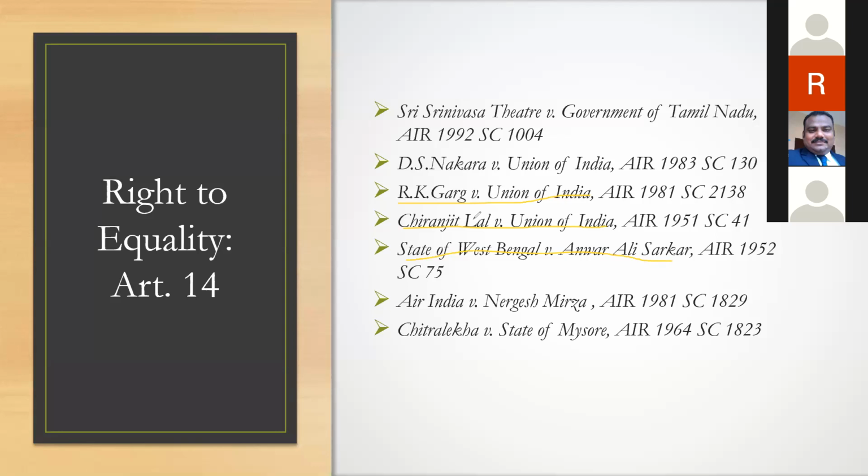What do you mean by reasonable classification? Reasonable classification happens when it is based on an intelligible differentia, and there is a reasonable nexus or a reasonable connection between the intelligible differentia and the object of the act.